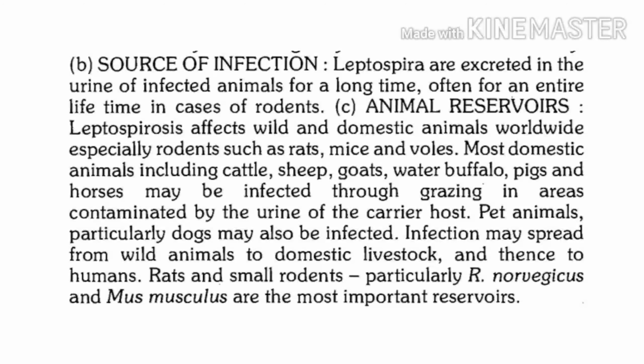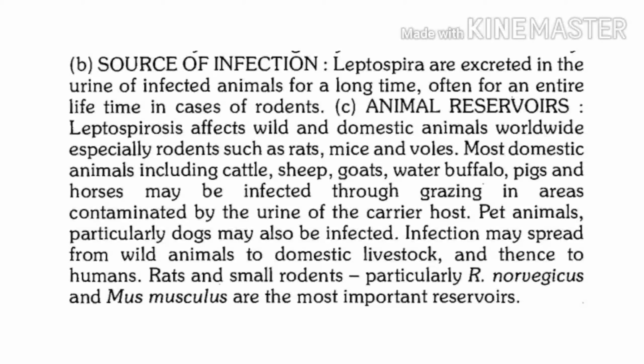So what is the portal of exit for these bacteria from infected animals? It is urine. And how long can these animals shed bacteria in urine? They can shed these leptospira in urine for a longer period.